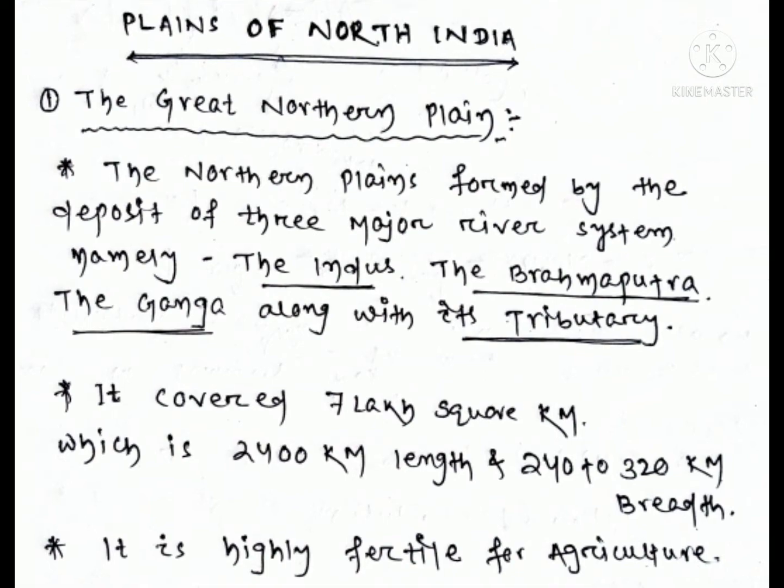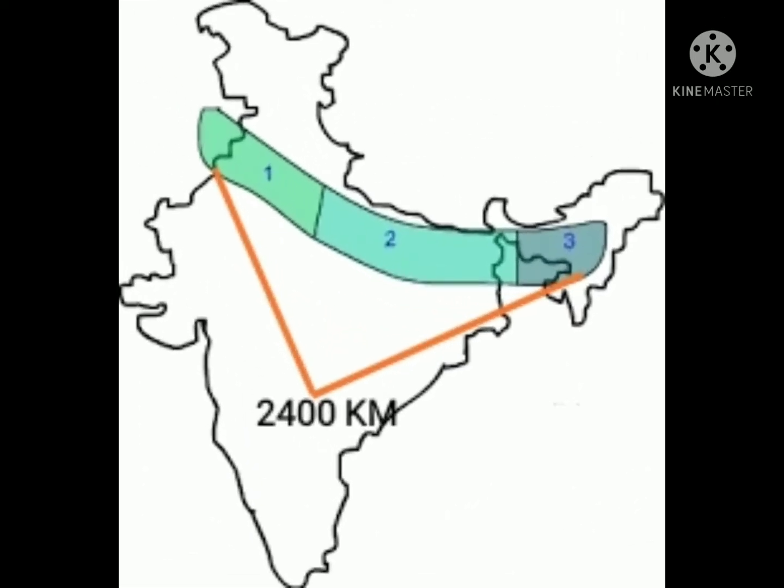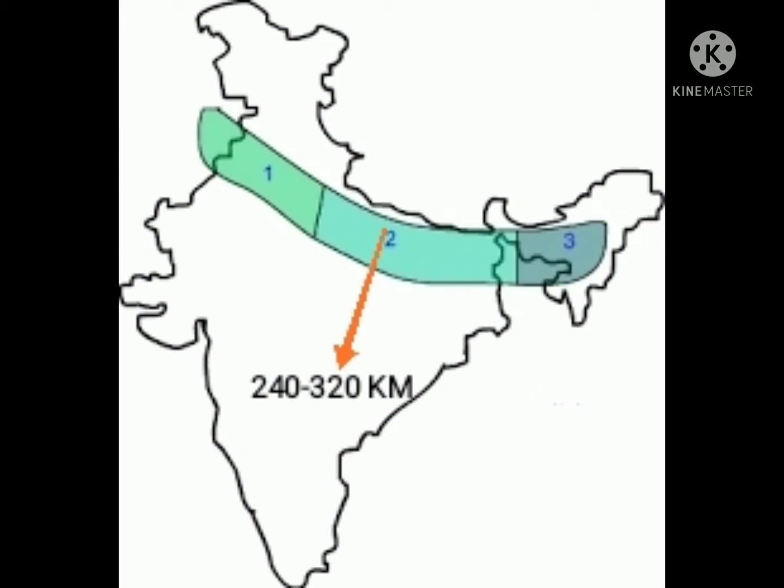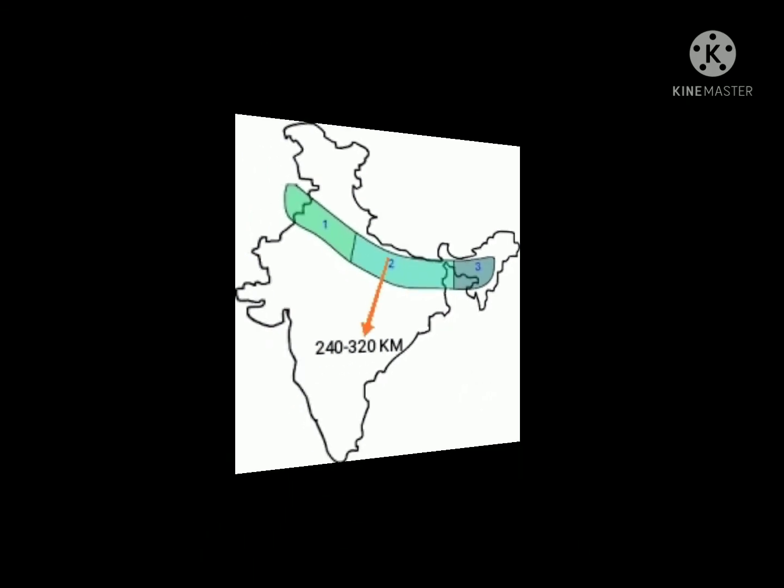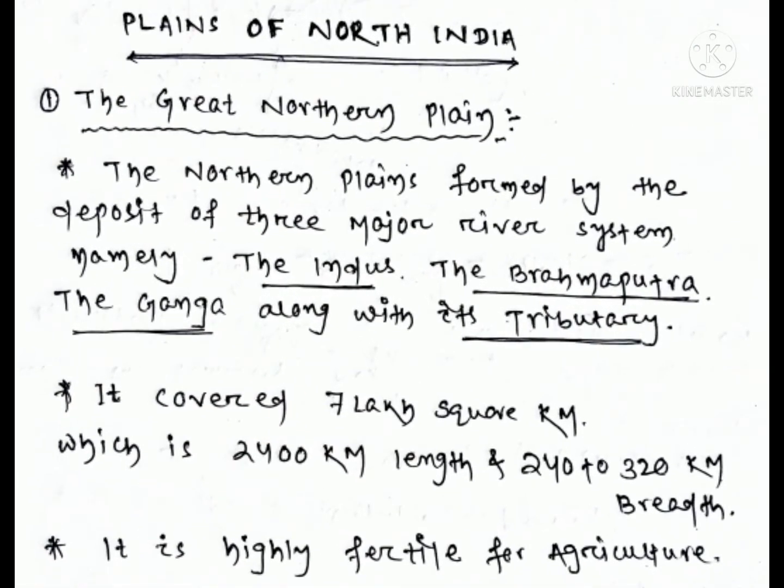The Great Plain covers 7 lakh square kilometers, which is 2400 kilometers in length and 240 to 320 kilometers in breadth. It is highly fertile for agriculture because of rich eroded soil with adequate water supply and favorable climate.